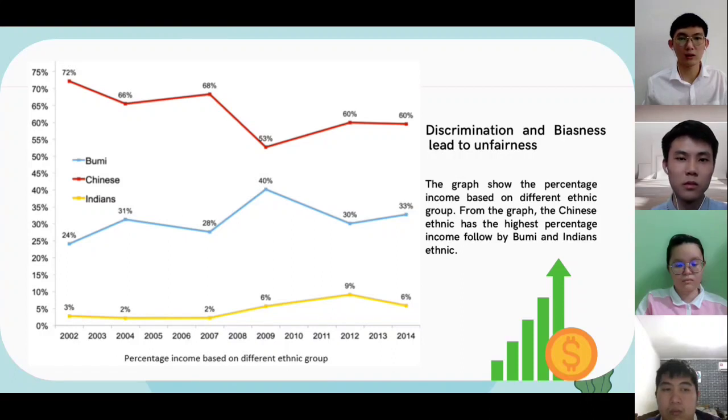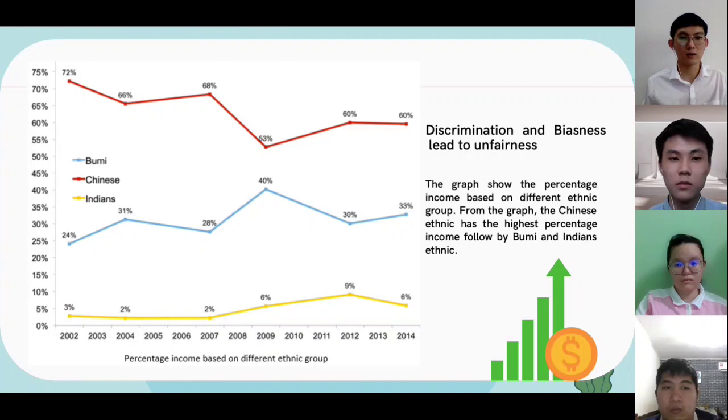For Burmese ethnic, the highest percentage income is at 2009, which is 40%, while the lowest percentage income is at 2002, which is 24%. For Indian ethnic, the highest percentage income is at 2012, which is 9%, while the lowest percentage income is at 2004 until 2007, which is 2% only.